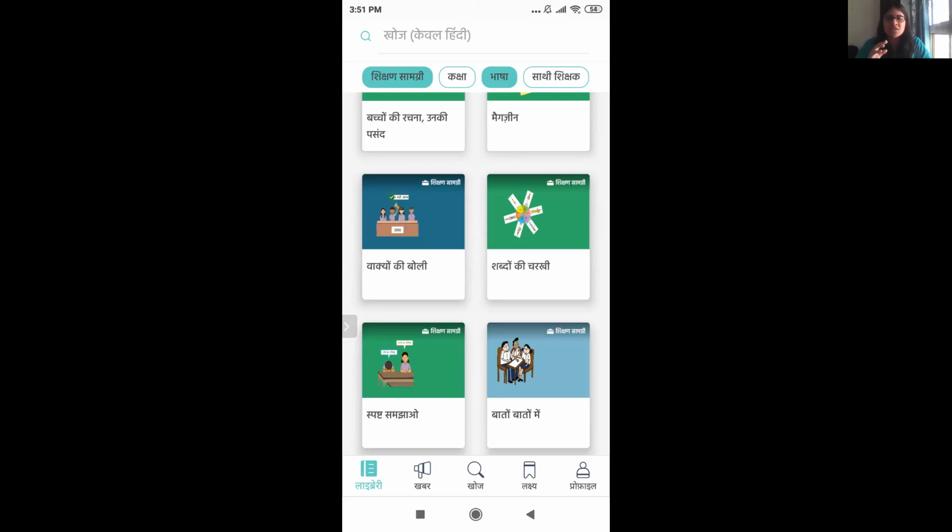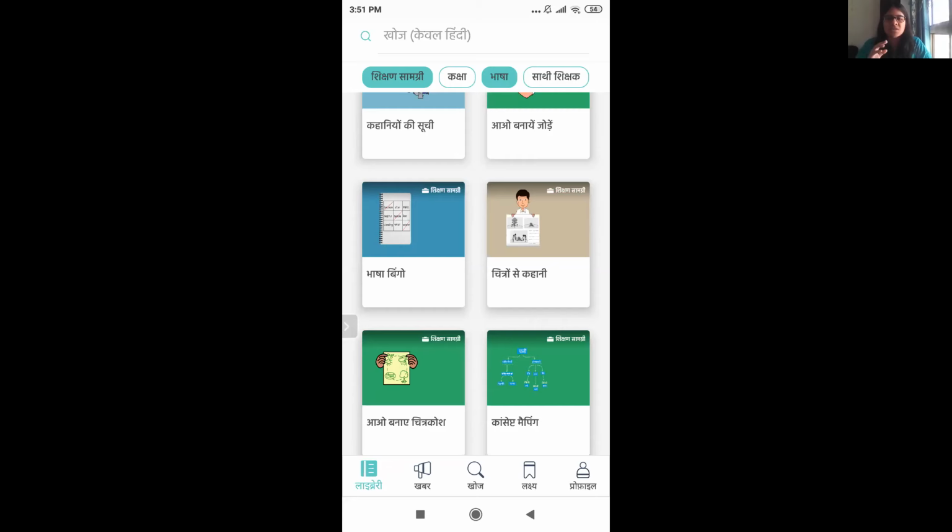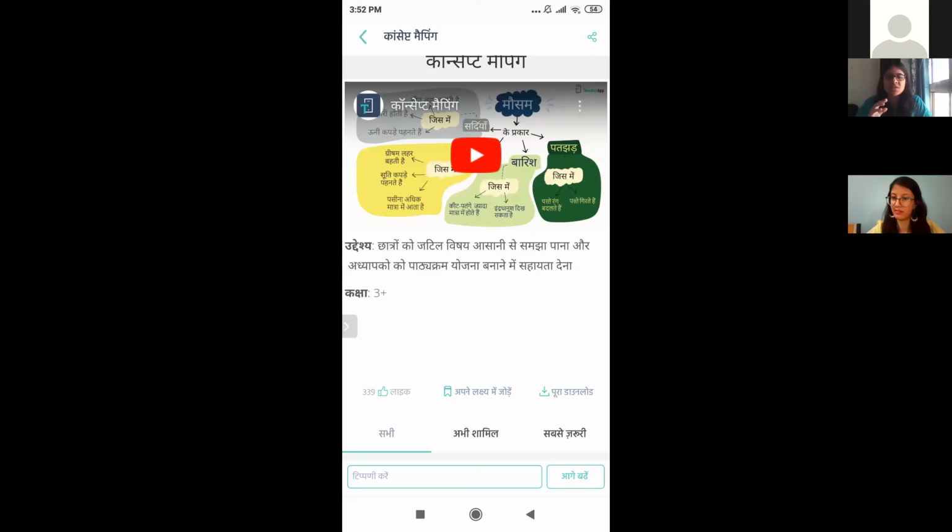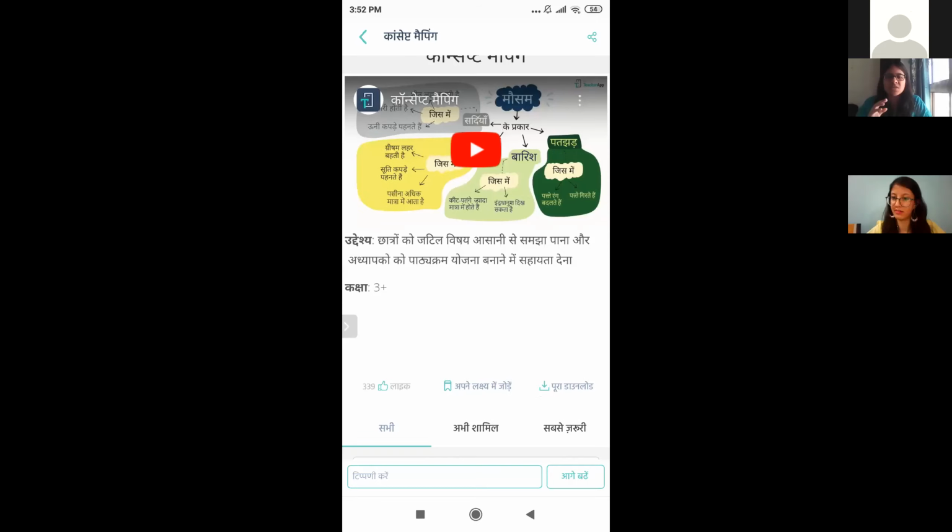Okay, can you click any one of the material over here so that our teachers can have a look at that? Sure. So as I was saying that over here, concept line. So over here, you can see what the Uddesha is. So Uddesha, you will be able to make sense of it.